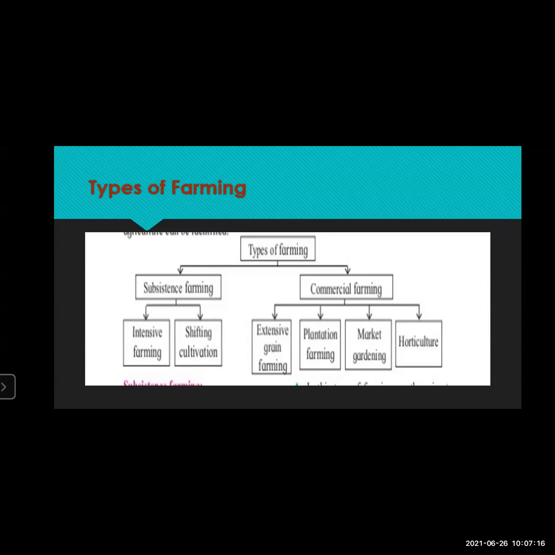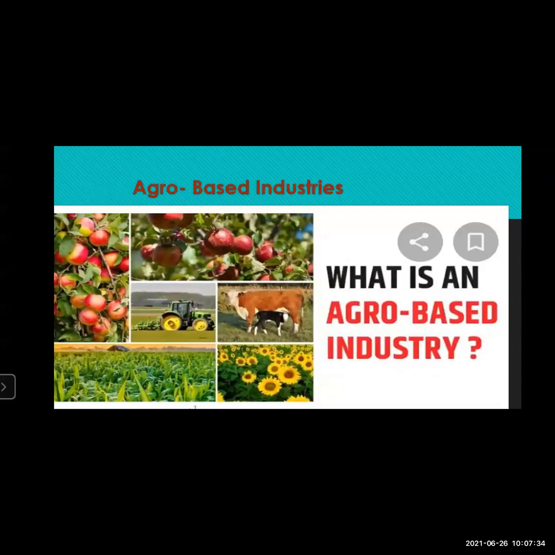Now let's move a little bit away from this particular topic. We have covered agriculture, and certain terms related to agriculture and animal husbandry occupations. Now we'll move a little ahead to the same topic actually, but we are just going forward into the economics now.